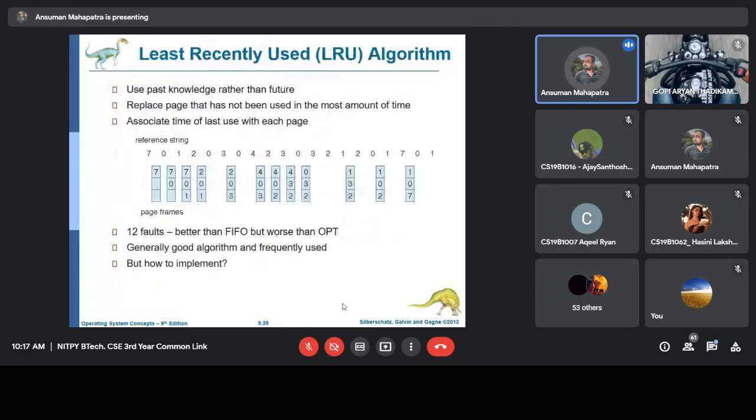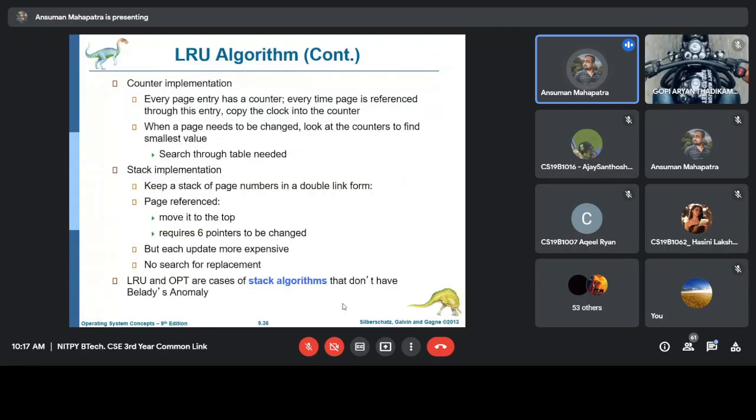Now there is a problem in this LRU. When we implement this counter, every page entry has a counter. Every time a page is referenced through this entry, copy the clock into the counter. The example that we have seen shows counter values like 0 1 2 3 4, but normally you implement the clock. Whenever it is referenced, you keep that clock value.